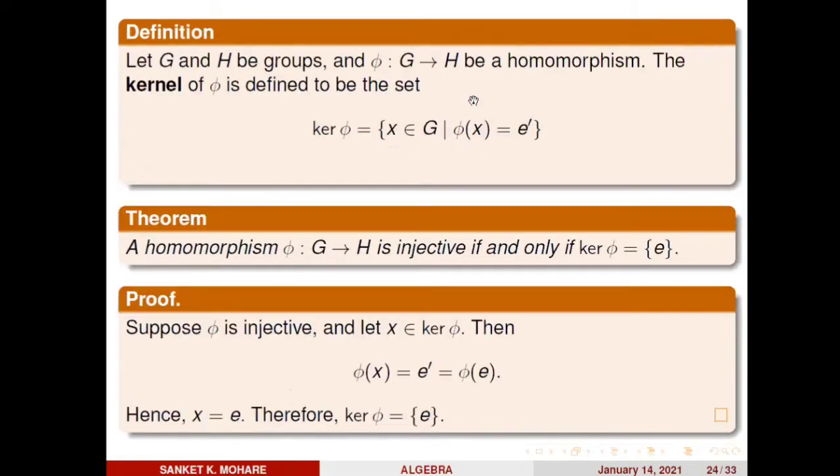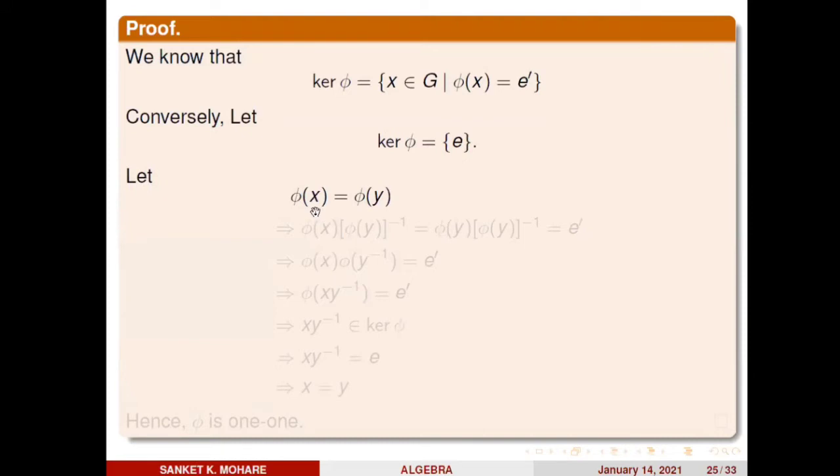So what is our mapping? Phi from G to H. What are phi y and phi x? These phi x and phi y are elements in the codomain H, because these are the images. As phi y belongs to H and H is also a group, phi y inverse is the inverse element of phi y. So both phi y and phi y inverse belong to H.